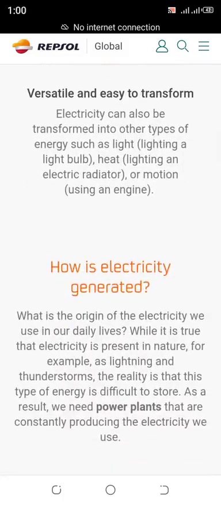Versatile and easy to transform. Electricity can also be transformed into other types of energy such as light, lighting a light bulb, heat, lighting an electric radiator, or motion using an engine.